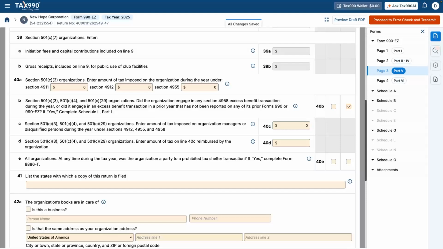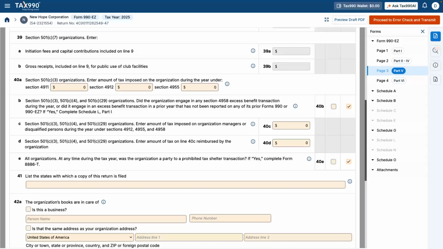Line 40D, reimbursed taxes. This asks whether the organization paid or reimbursed those taxes, which may raise additional compliance concerns. Line 40E, prohibited tax shelter transactions. This question addresses involvement in restricted or abusive financial arrangements. While uncommon, these must be disclosed if applicable.